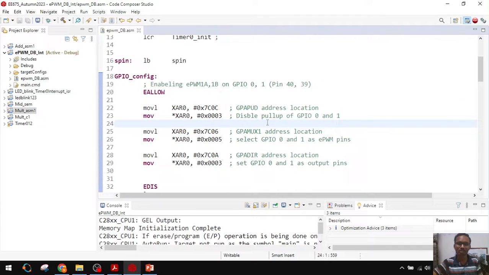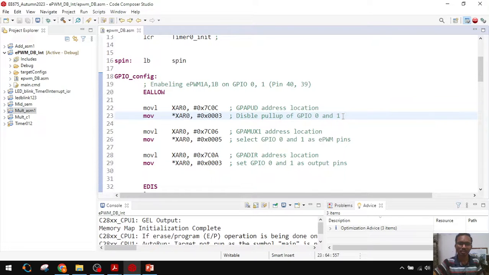Before that I am disabling the pull-ups. In the first session we have discussed GPIO means every pin has a pull-up disable software adjustment. That one I am disabling for the GPIO 0 and 1.